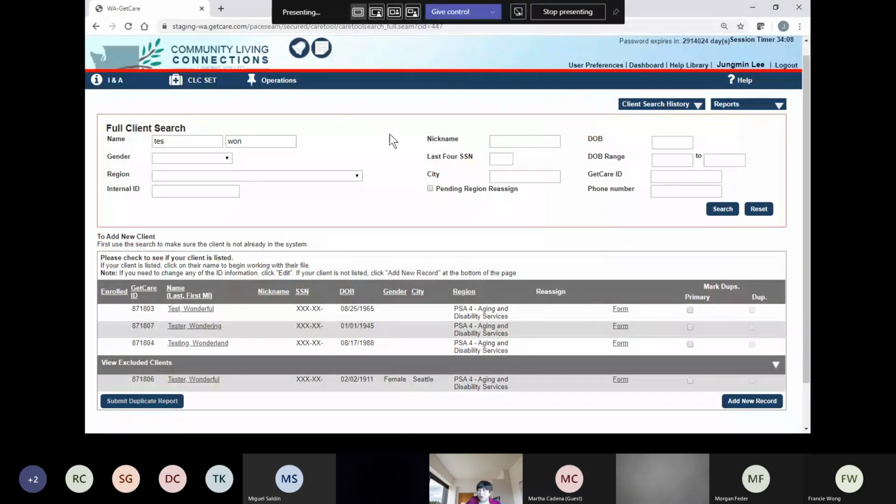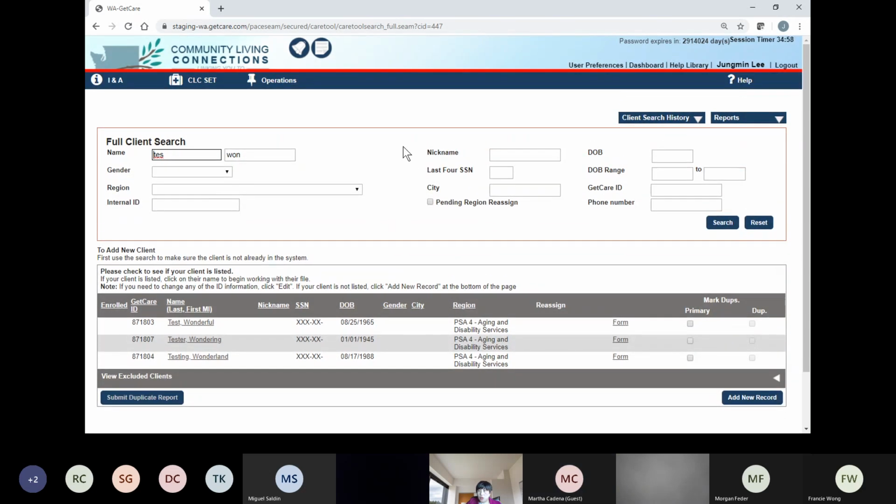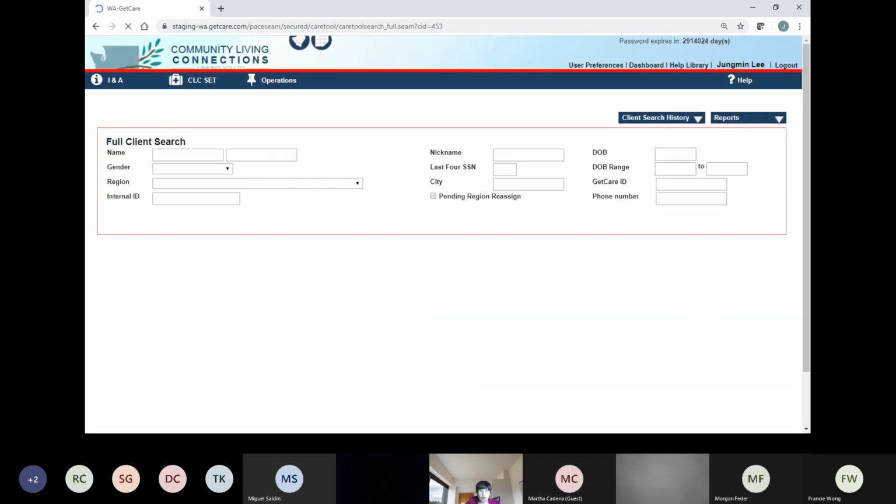Okay, so let's go to GetCare. We were here, and now we want to try to find last name Clymer, and first name Rock. What would you do? You can clear the name section here, right? And then you can enter a new search, or you can go to, again, CLC set and do a full client search.